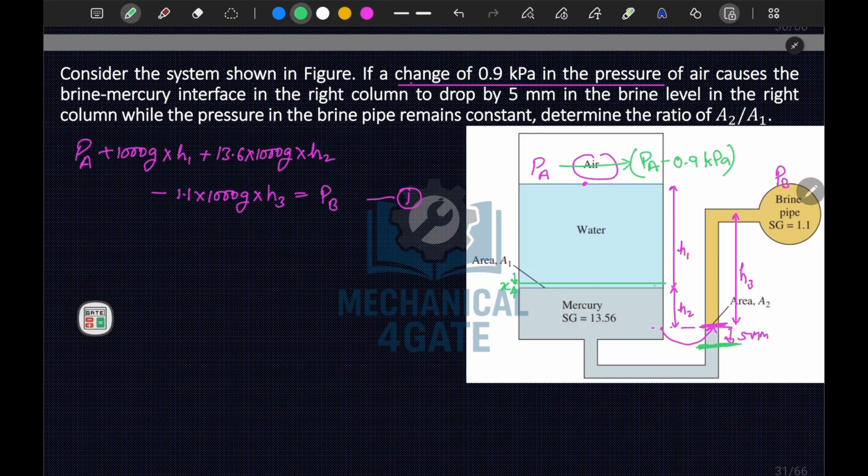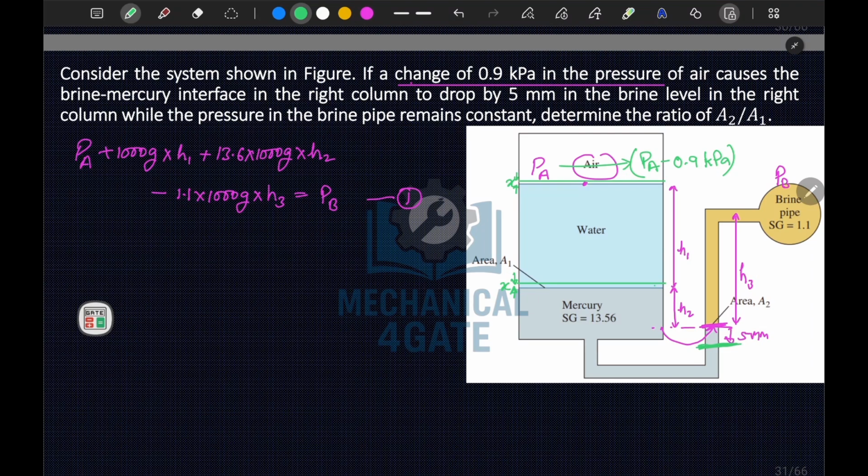I hope you understood till here. So your water level will rise, from here also the water level will of course rise by x distance. So your water column height will remain h1, but your mercury height will become h2 plus x. I hope you understood this point.